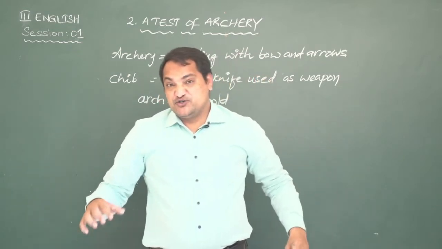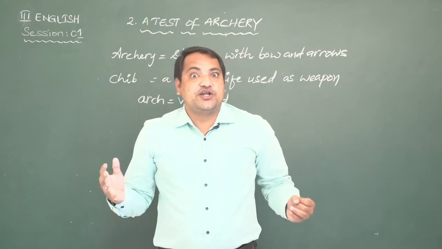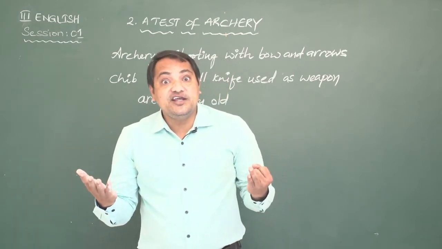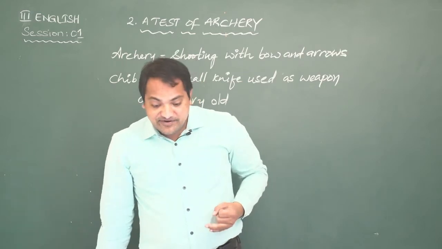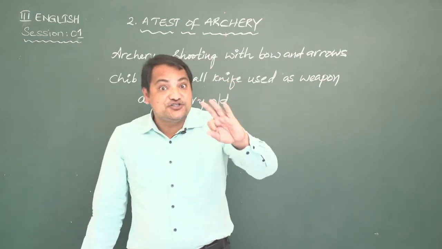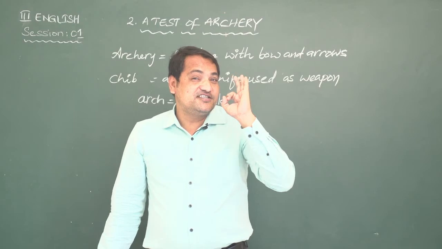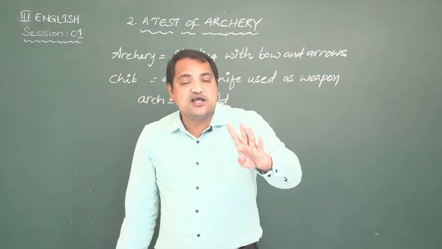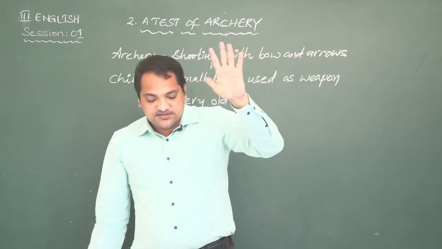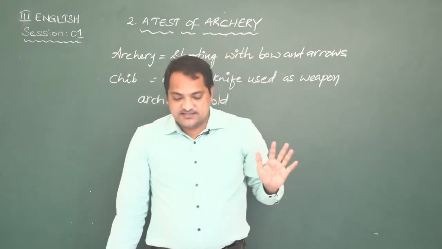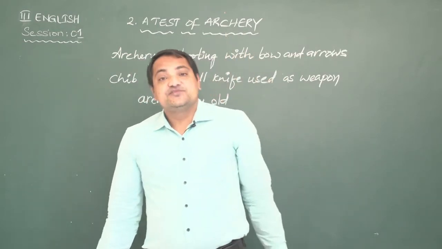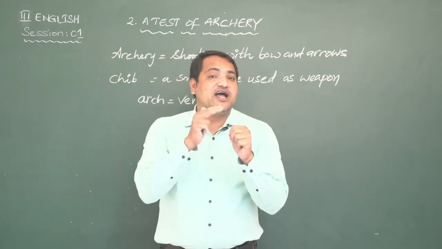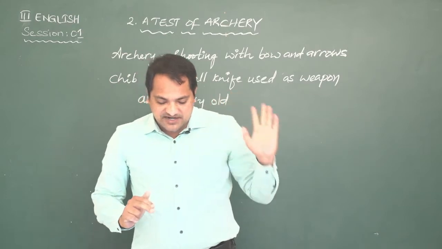Bhima is supposed to possess the strength of 80 elephants. How many? 80 elephants. Then we have Arjuna. Arjuna is the best student of Dronacharya. Nakula and Sahadeva. These are the characters. So these 5 people, Yudhishthir, Bhima, Arjuna, Nakula and Sahadev are called Pandavas.